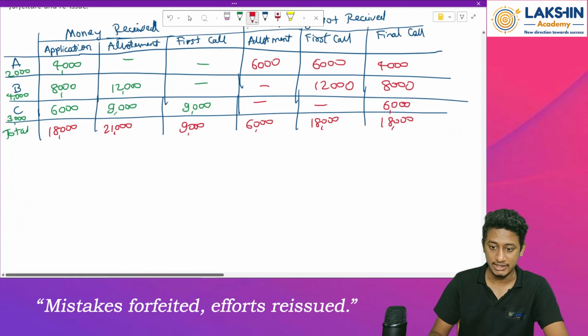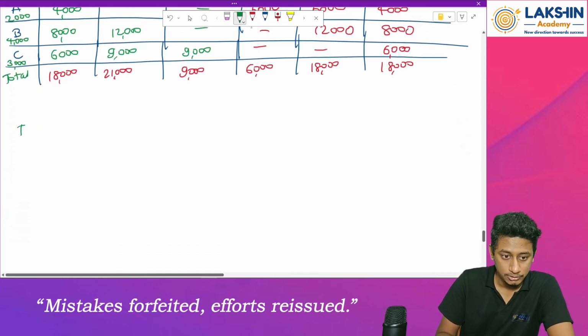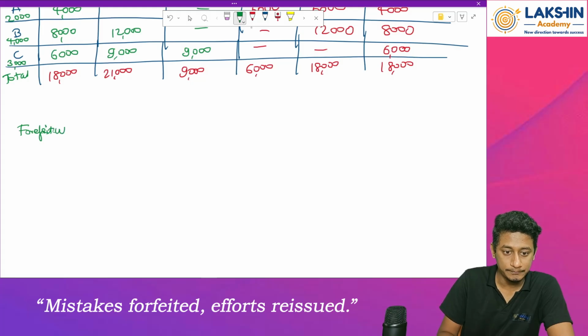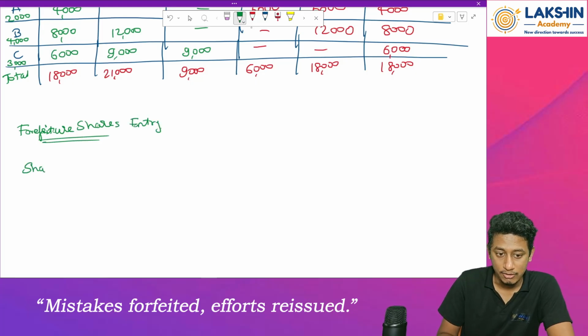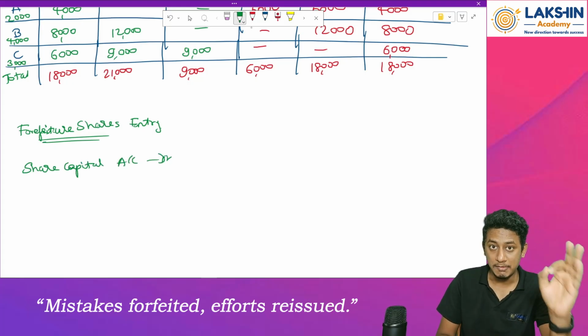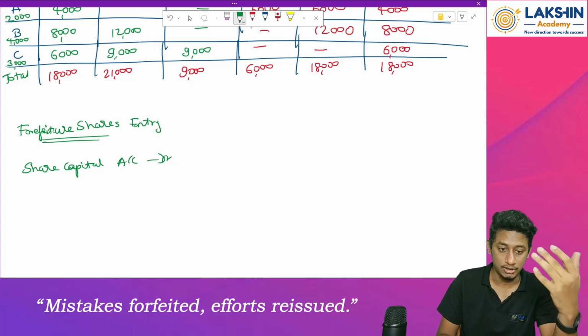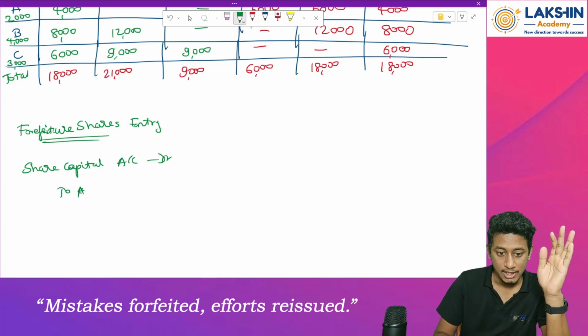So how will I pass the entry? Forfeiture entry. Mind my spellings. Forfeiture shares entry. So first of all, share capital account will be debited. Why? I am reversing all the capital accounts. Any securities premium? No sir, nothing. To share allotment account.